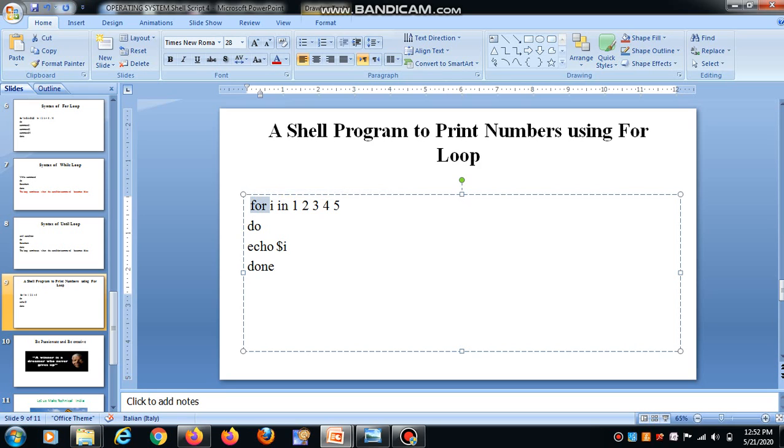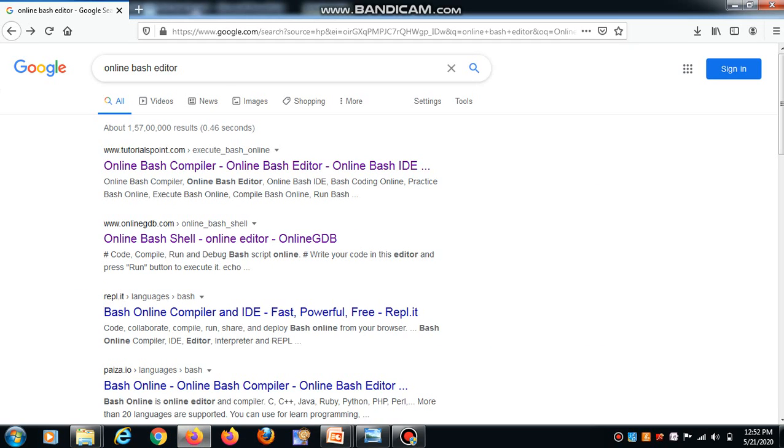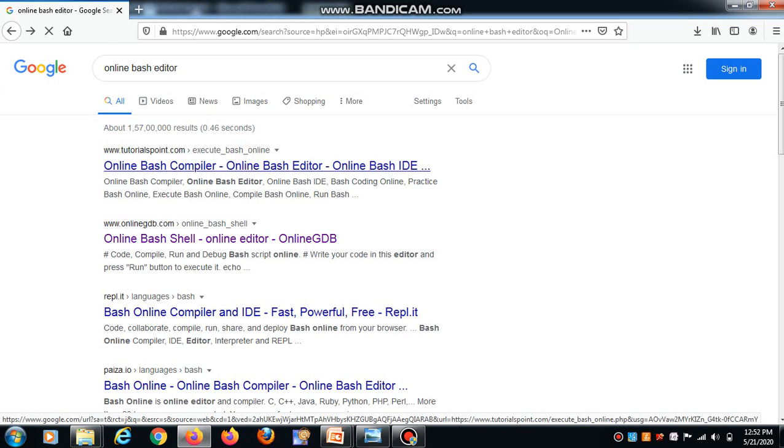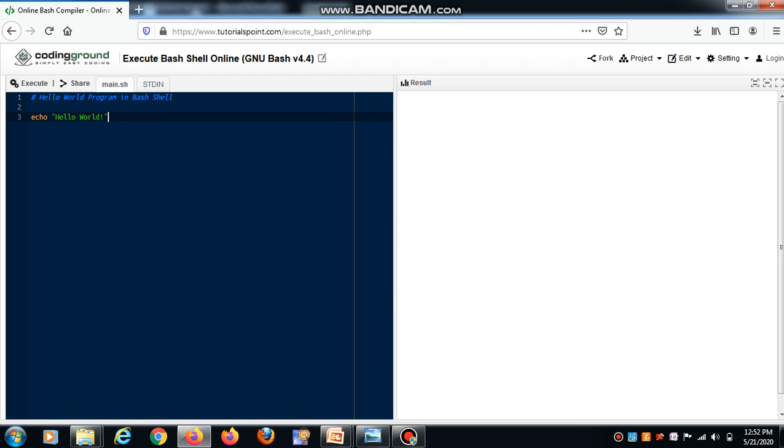I can run this program in a bash online editor. Okay, just write in Google online bash editor. In this bash editor I can write my program, and in comment I can give any comment, numbers 1 to 5.